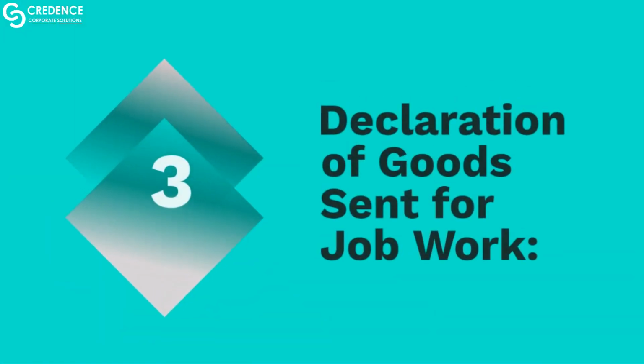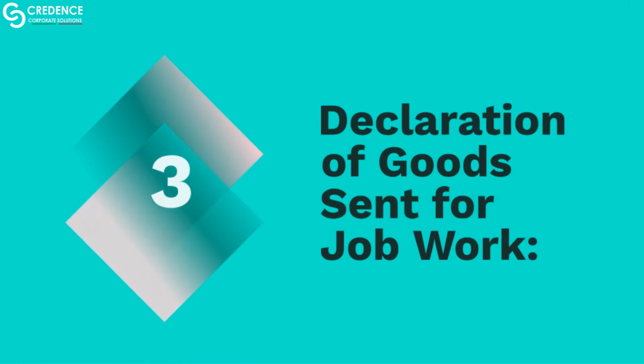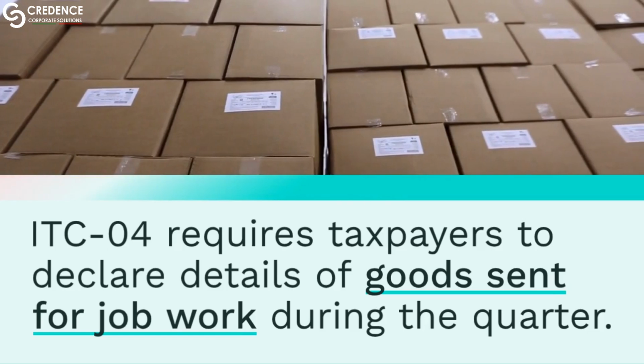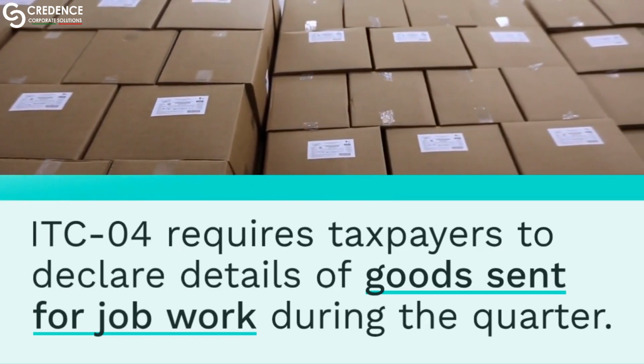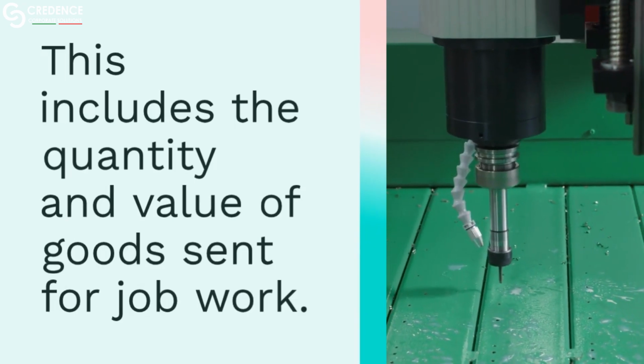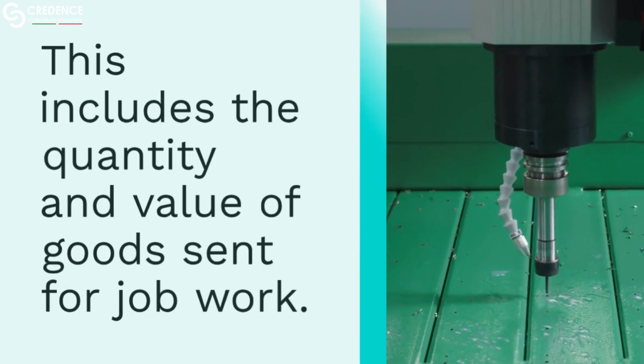3. Declaration of goods sent for job work. ITC-04 requires taxpayers to declare details of goods sent for job work during the quarter. This includes the quantity and value of goods sent for job work.